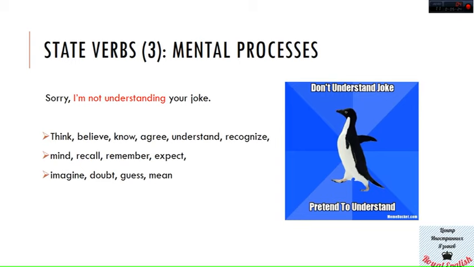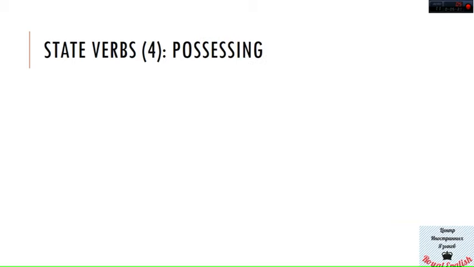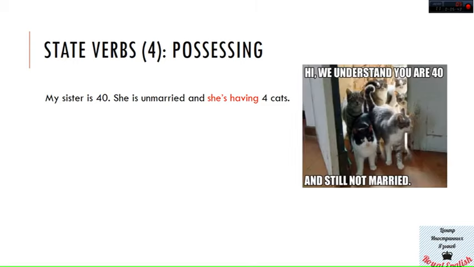And the last category that I would like to draw your attention to is state verbs used to describe possessing. So, imagine the situation. My sister is 40, she is unmarried, and she's having 4 cats. Hi there. So, first of all, your sister is poor thing. She's unmarried and she has 4 cats, and also she has a lot of jokes about it.